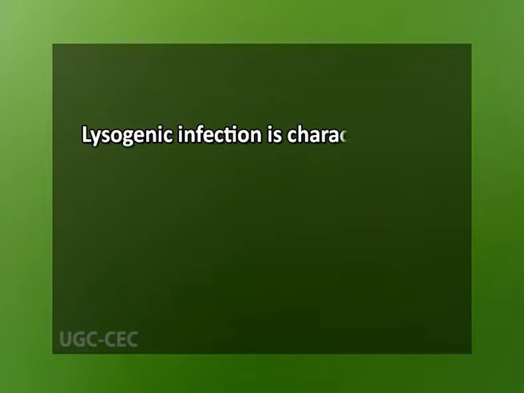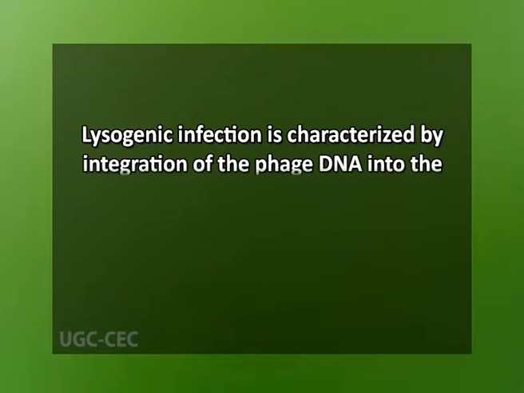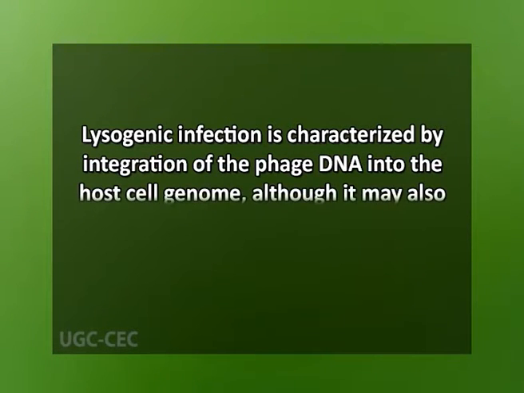The other mode of infection, that is lysogenic, is characterized by the integration of the phage DNA into the host cell genome, although it may also exist as a plasmid. Incorporated phage DNA will be replicated along with the host bacteria genome and new bacteria will inherit the viral DNA.